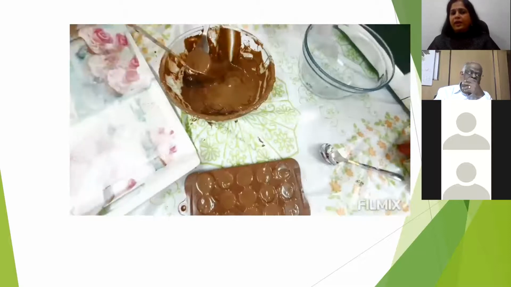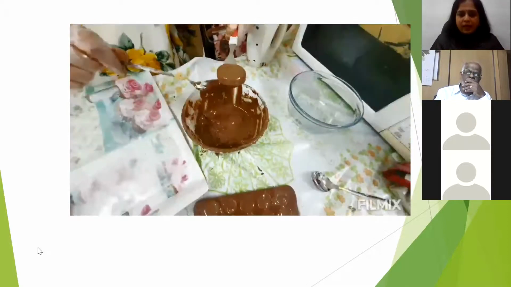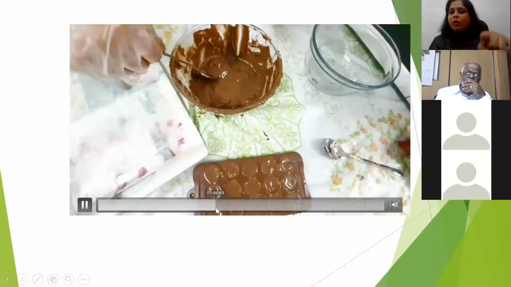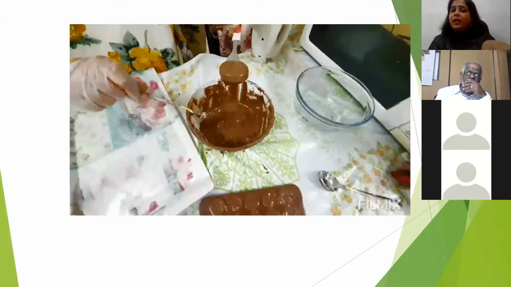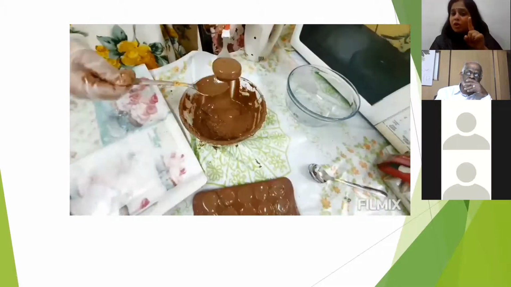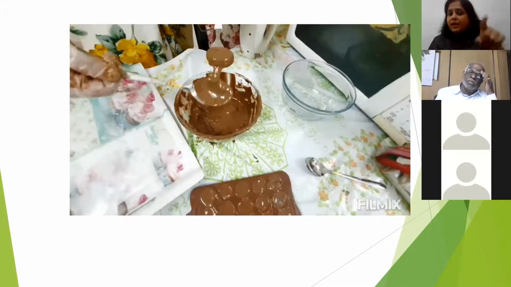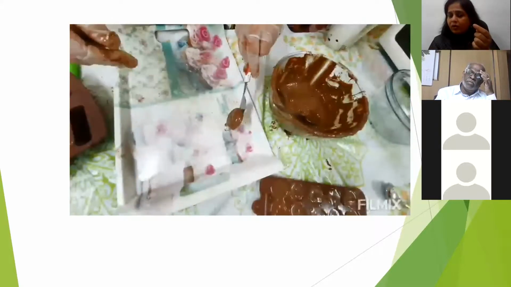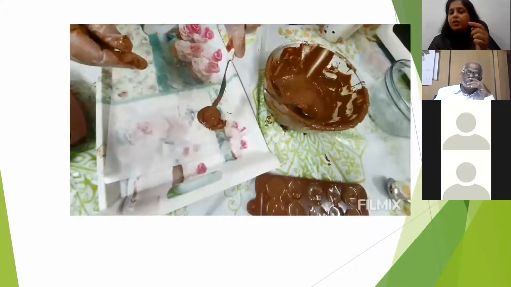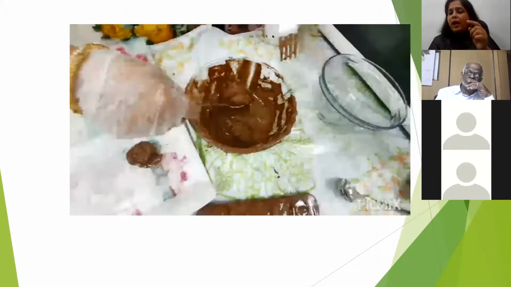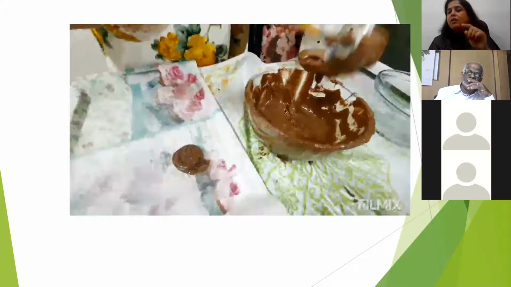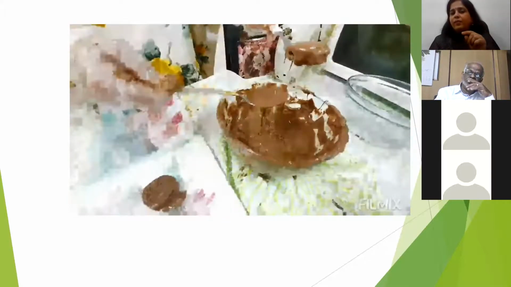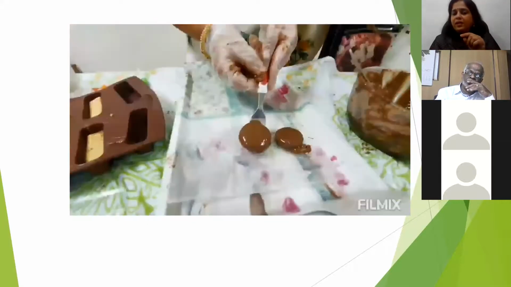So this is Oreo biscuit. For the Oreo biscuit, let me rewind a bit. I have put the Oreo biscuit down and then I'm lifting it using my fork, not a spoon. Why? Because the excess chocolate should come out. So you keep it on the fork and remove the excess liquid. Place it gently, that's all.